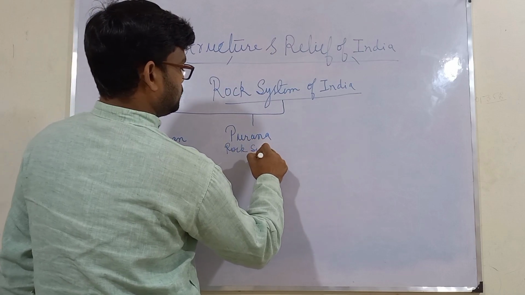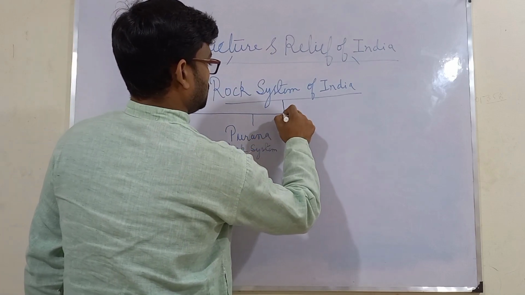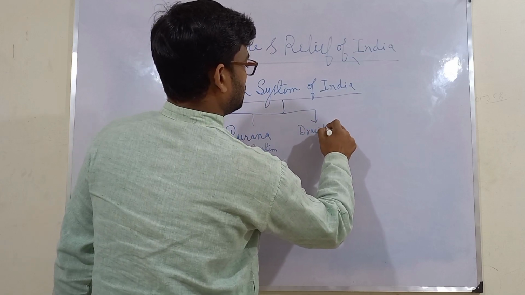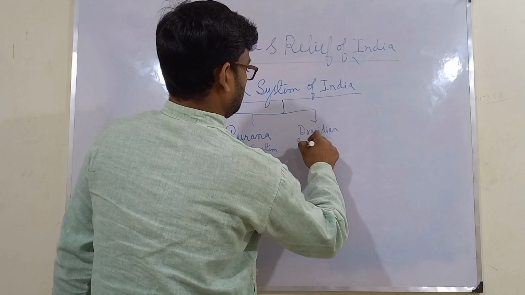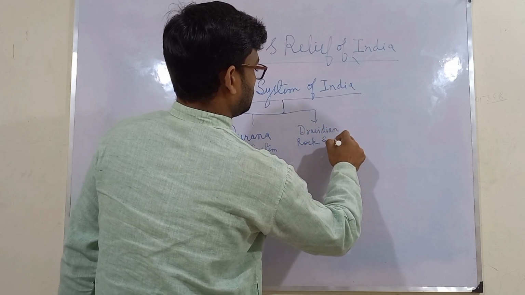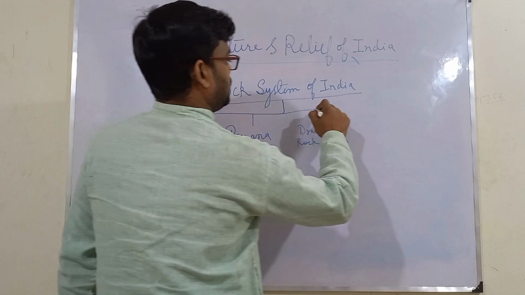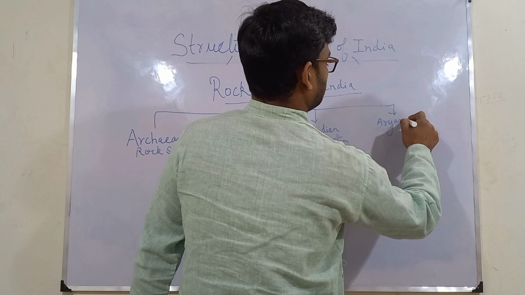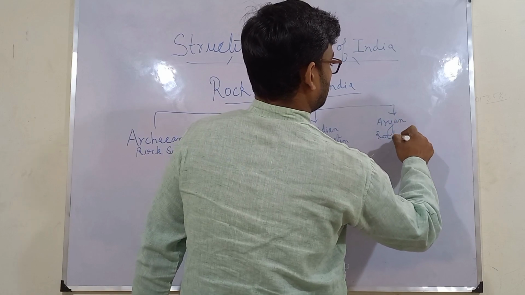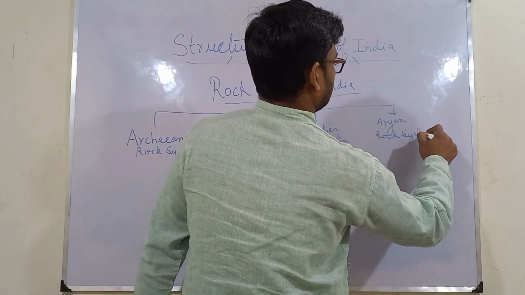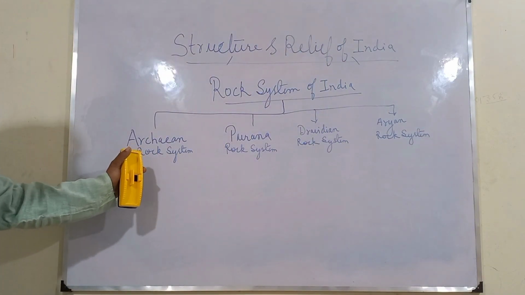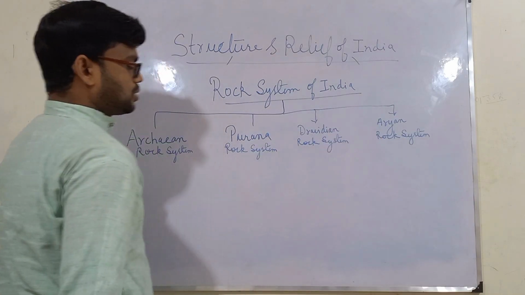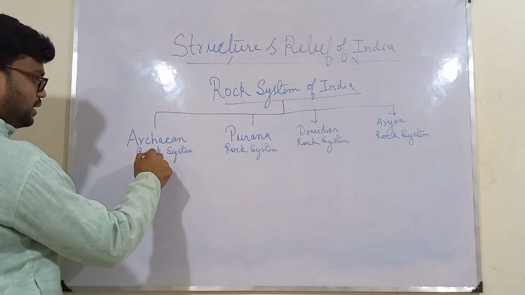Then we have the Dravidian rock system, and finally we have the Aryan rock system. So these are the four main types: Archean, Purana, Dravidian and Aryan rock system. These have been further classified.